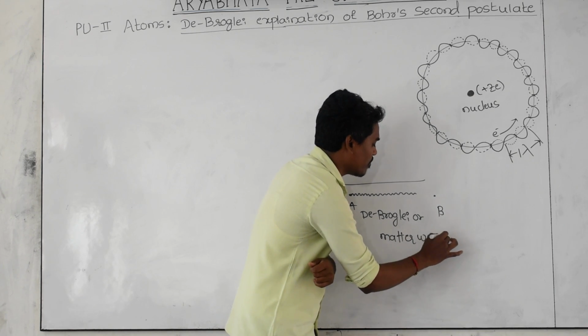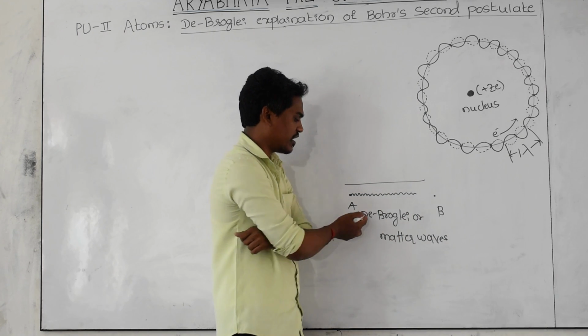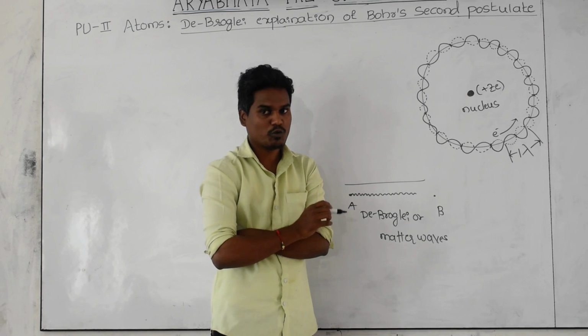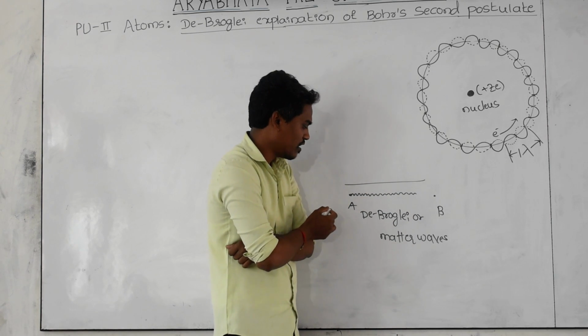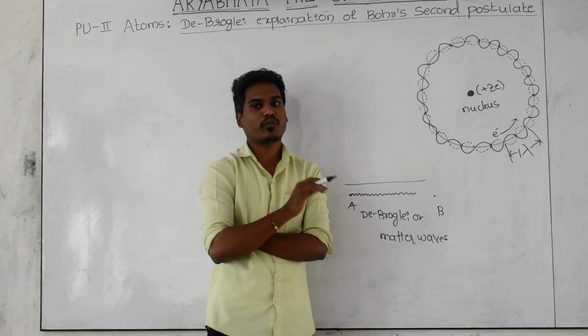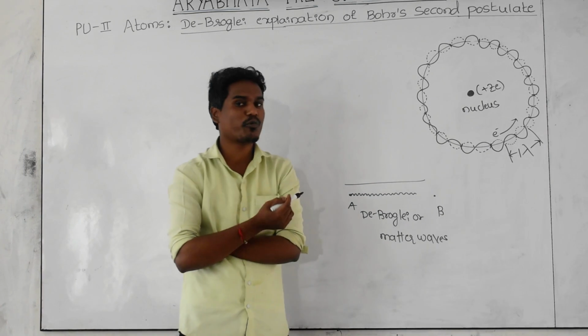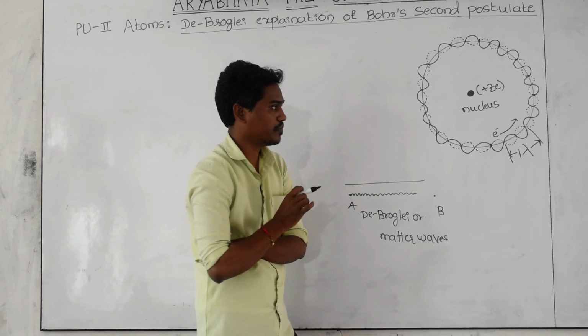Actually, the name of these particle waves is matter waves, but they are also called de Broglie waves, because this is just the name of the scientist who explained about the matter waves. That's why his name is coming here. Whenever the particle is moving from one point to another point, that particle is also associated with a certain kind of waves. Those waves are called de Broglie waves or matter waves.